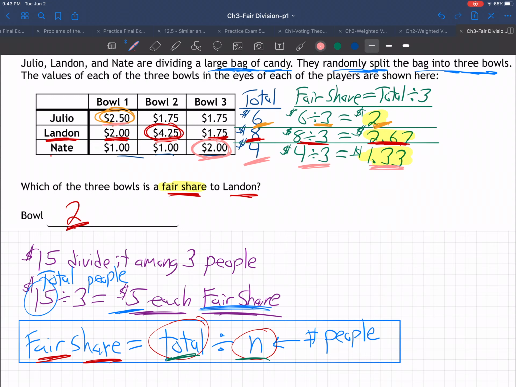That's what's interesting here. With this method, we're able to take 3 people that have 3 totally different value systems about what kind of candy they like, and just ask them what they value and divide them all by 3, and find a fair way of breaking up the candy so that each person would walk away, according to their value system, feeling that they were given a fair deal. So there we go. That's the method of indicating what a fair share is.